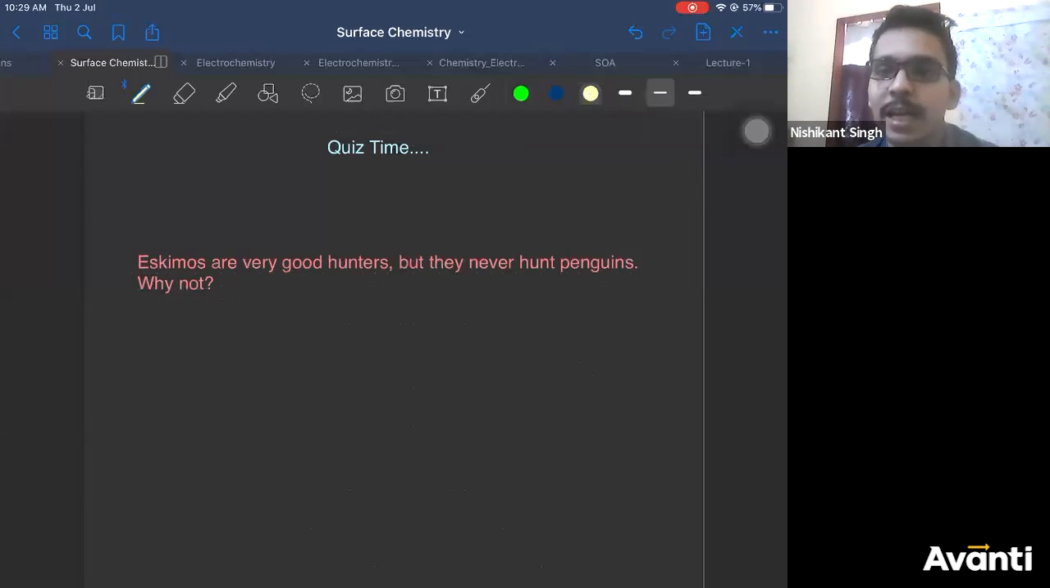Ravi Kiran, delta S is of the process. How will delta S of the adsorbate be, son? It will be delta S of the process. And yes, you can say if the adsorbate's is less, then the entropy will also be less. Both will be less. Why don't they hunt penguins?